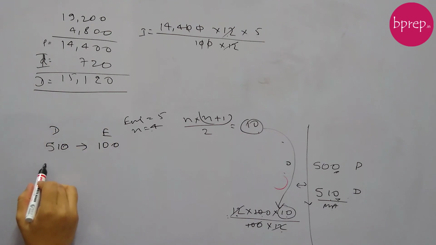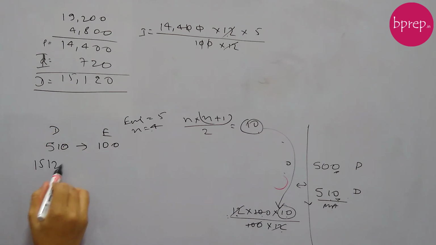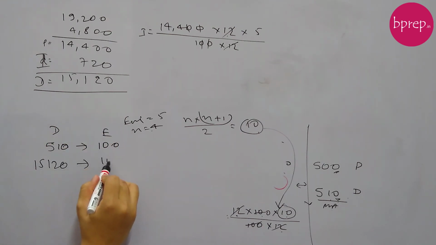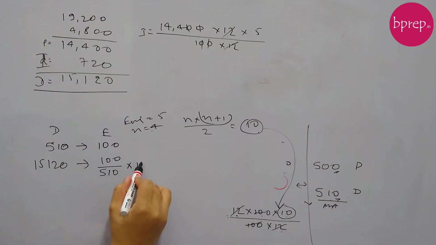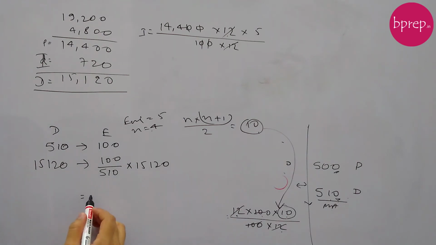So if debt is 15,120, then what will be the EMI? It will be 100 by 510 into 15,120. Okay, if we solve this, we'll get the answer 2965. Okay, which is the answer. Now another way of solving this problem. Okay, so let's revise this quickly.